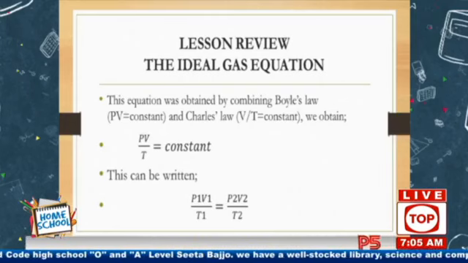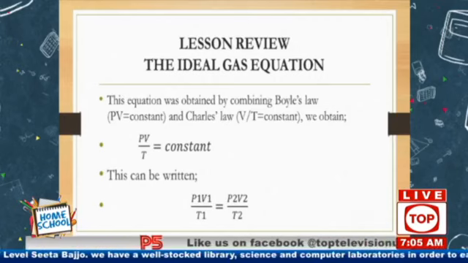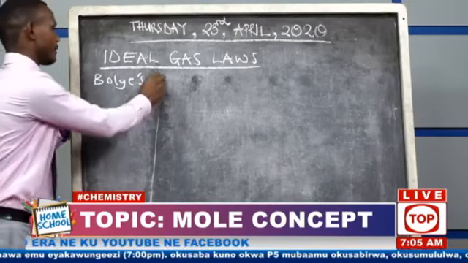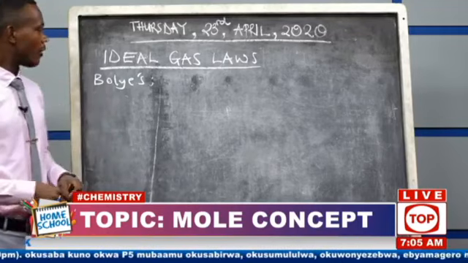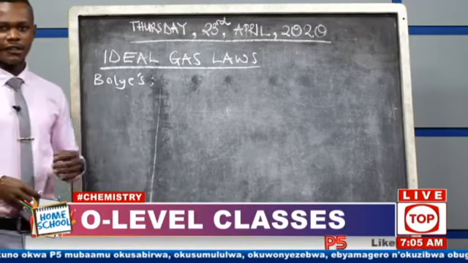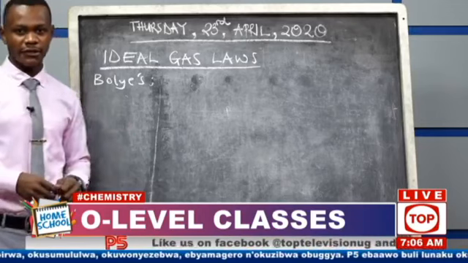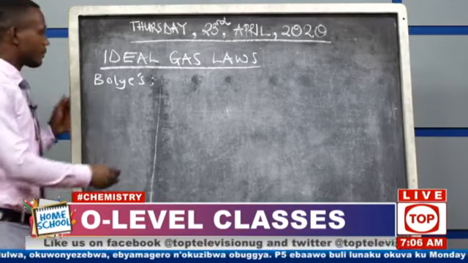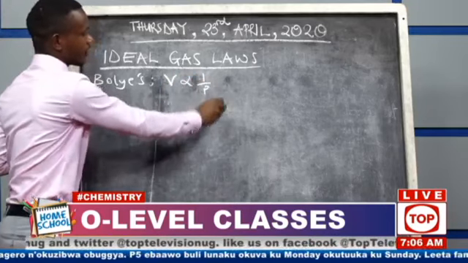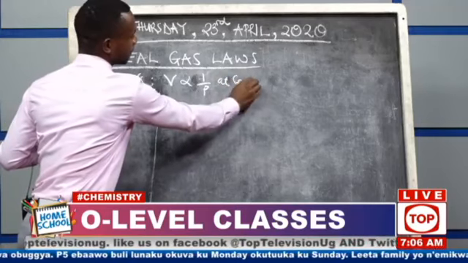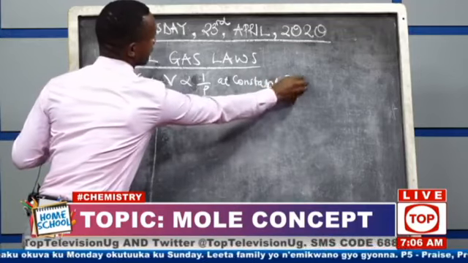We looked at the first law, that was Boyle's law. We said this one states that the volume of a given mass of a gas is inversely proportional to its pressure at constant temperature.